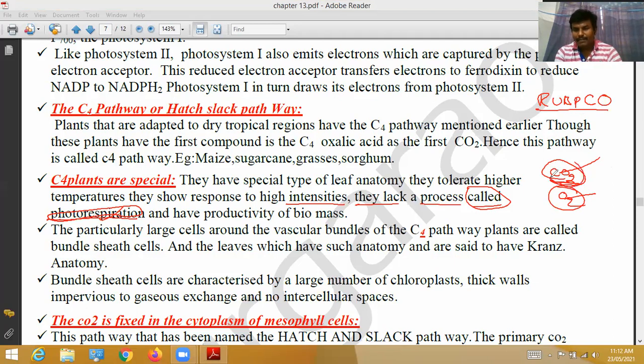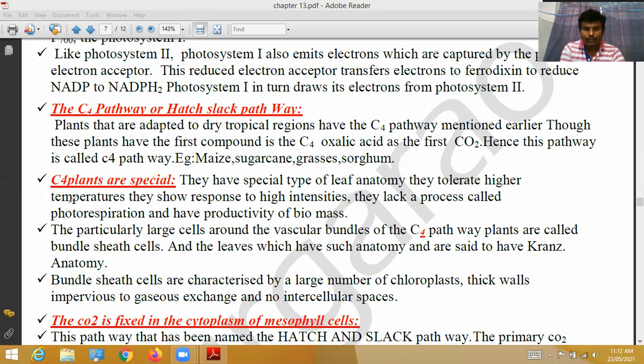That process is called photorespiration, and that kind of respiration is absent in C4 plants. Photorespiration is a separate topic that we will discuss later.